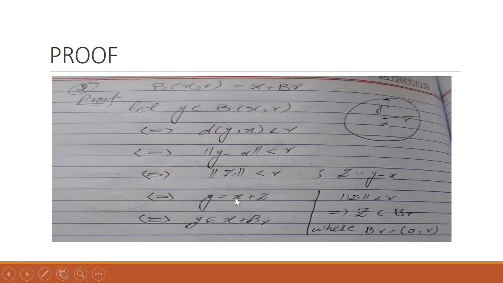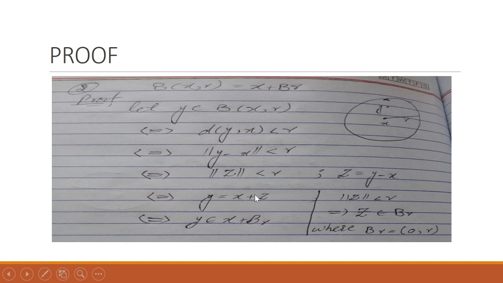Now the norm of z is less than r, which means that z belongs to B_r, because B_r is the open ball centered at origin with radius r. This is according to the definition of this ball. So z now belongs to B_r.